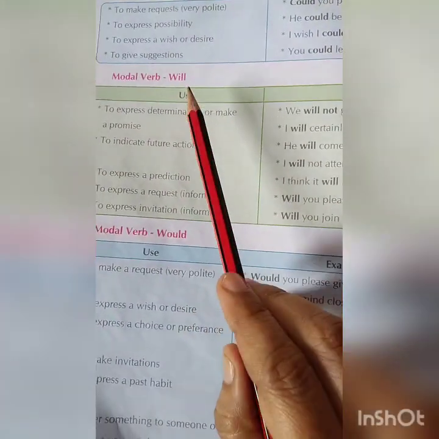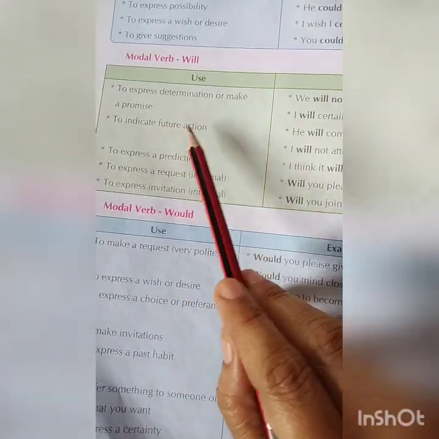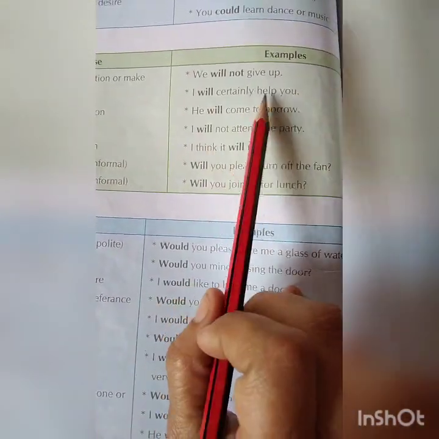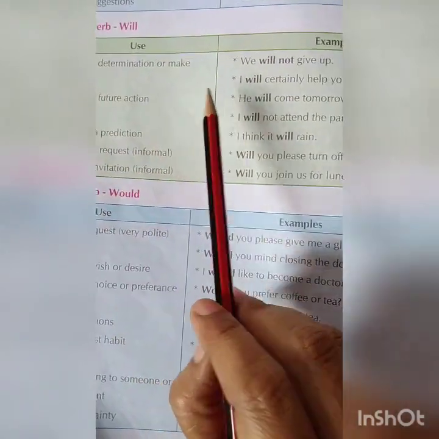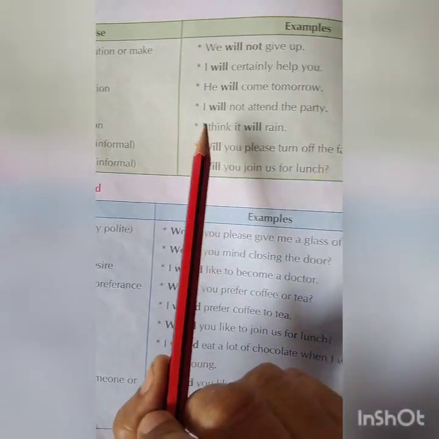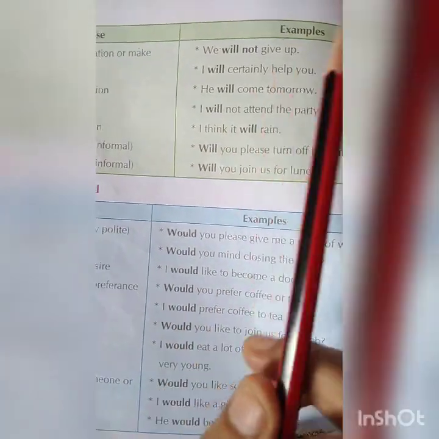Now next modal verb is will. To express a determination or make a promise: we will not give up. I will certainly help you. To indicate the future action: he will come tomorrow. I will not attend the party in the future.